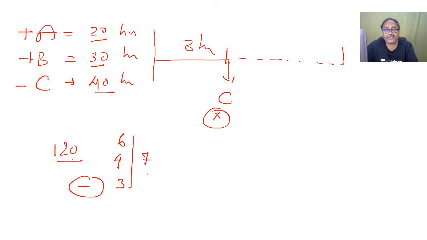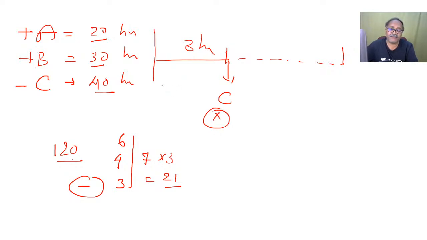So I can see that there are 7 units per hour. And how many hours were all three open? For 3 hours. So that is 7 into 3, which means 21 units got filled in the first 3 hours.